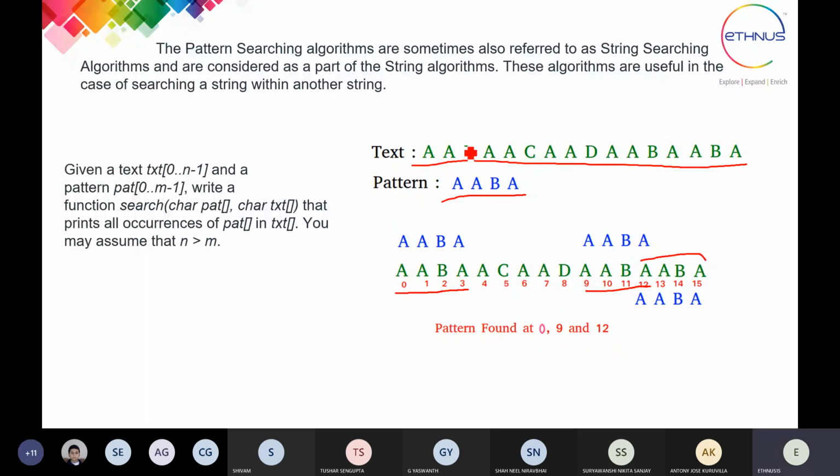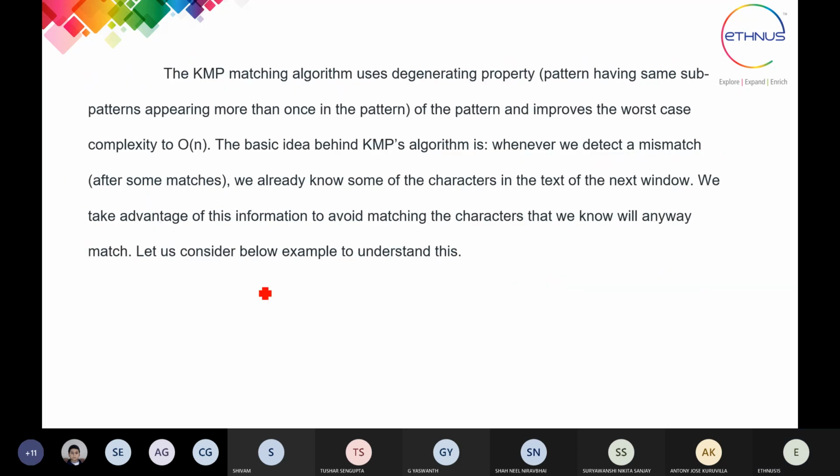So this is the program we have to write: how we are going to find this kind of output when some text is given and some pattern is given as an input. Okay. And for this, the KMP matching algorithm is used.